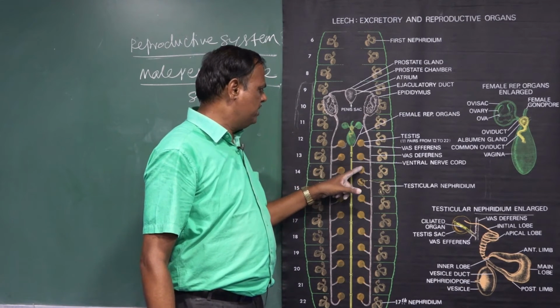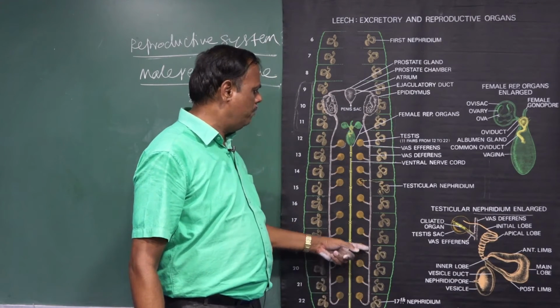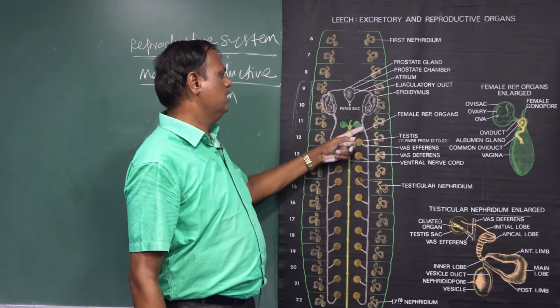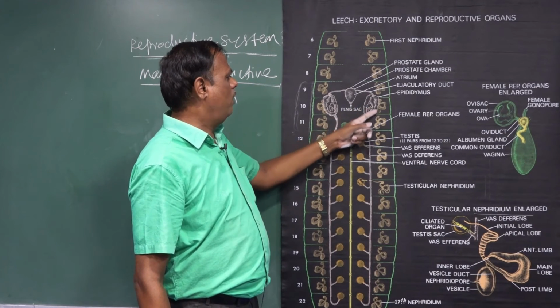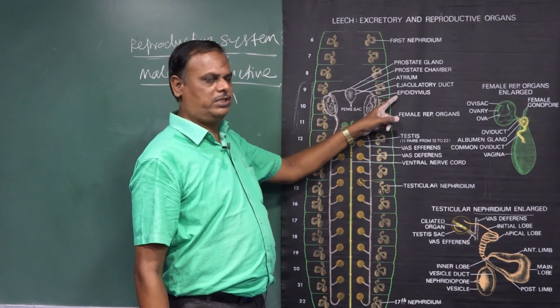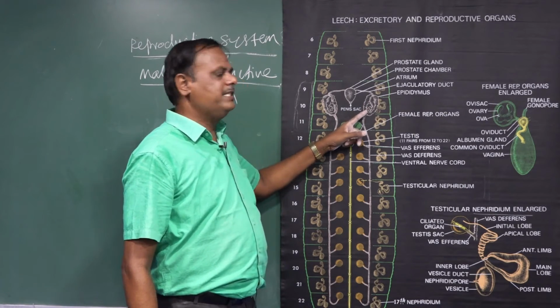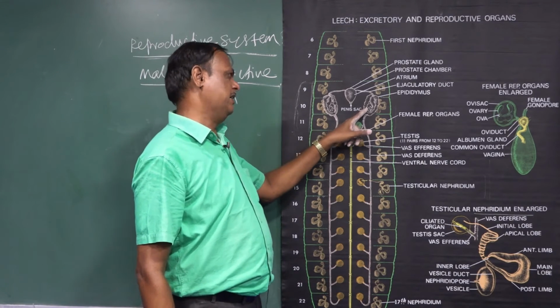The vas efferens of each testis join together to form a common duct, called vas deferens. The continuation of the vas deferens, highly coiled, is called epididymis, which acts as a storehouse of the sperm. The sperms are stored only in the epididymis.